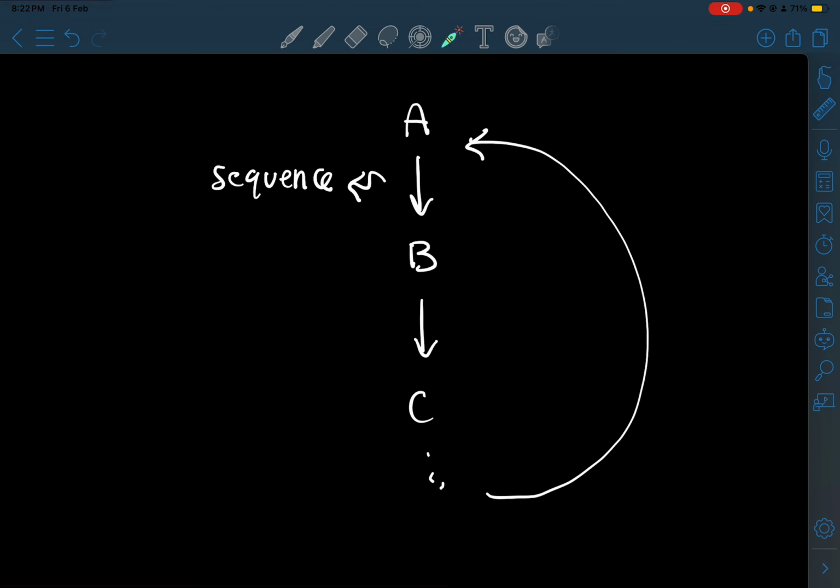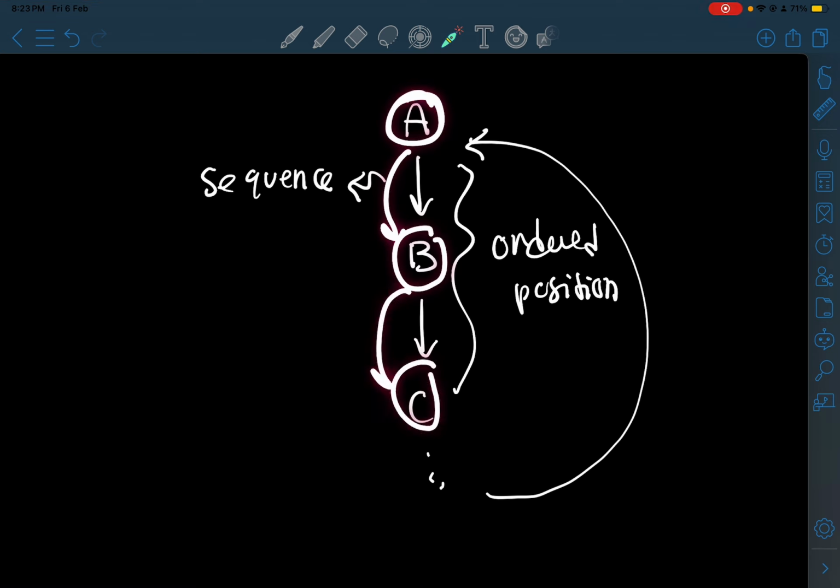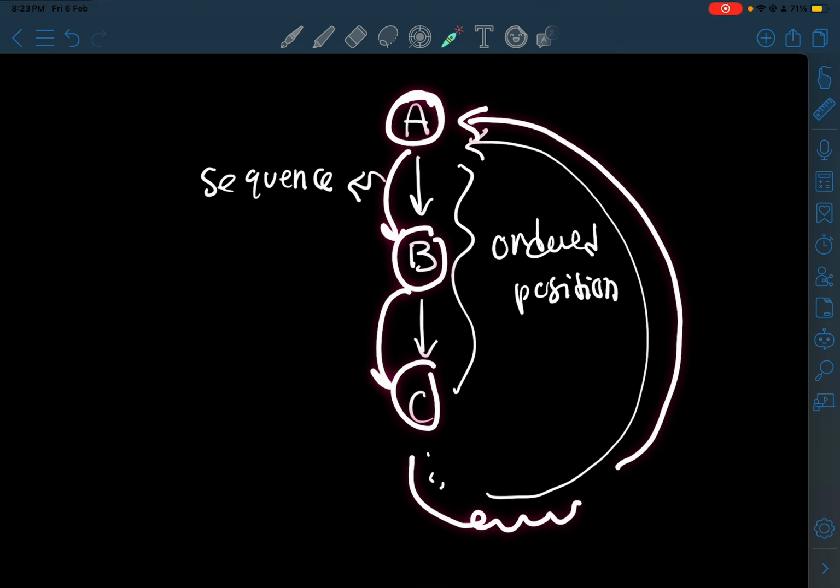But the thing is, we cannot say that A directly goes to C. It will skip B. We must do it in order. So you can see how A to B to C is in ordered position, and from A to B to C and another process until we get back to our original position.